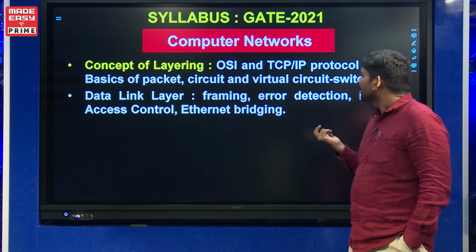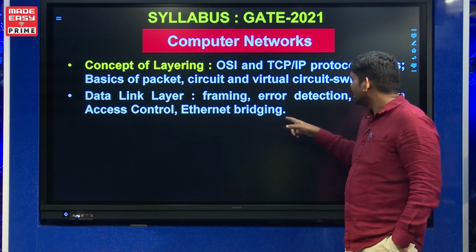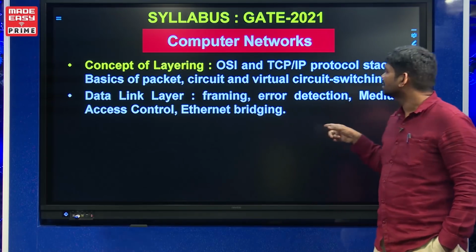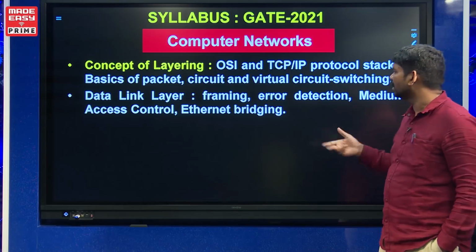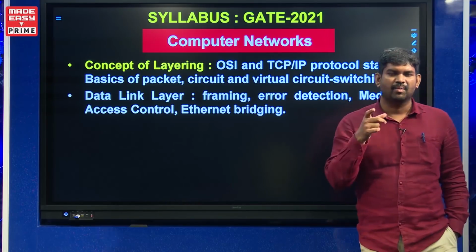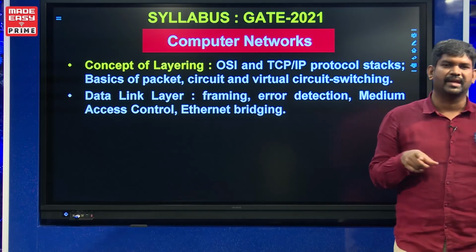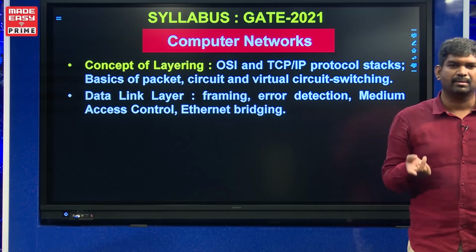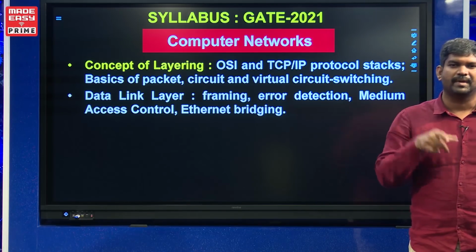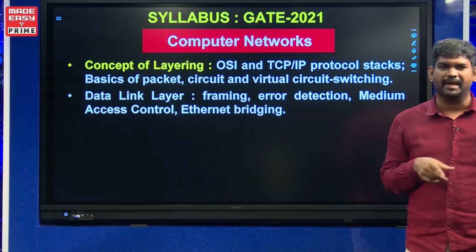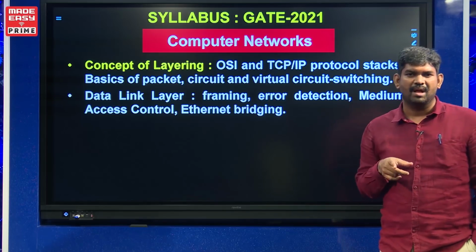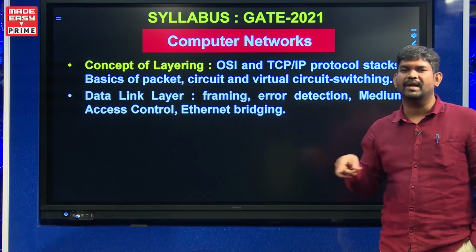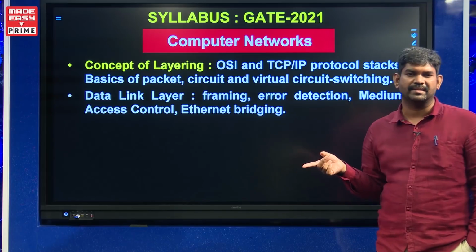So, anyway, and this is Ethernet bridging. This is a new term which is added in the syllabus. Actually, it's not new, some extra contents you have to add. See, whatever in that bus shared channel, once you apply the rules, once you make a format, you have to apply the protocol. That's called IEEE 802.3, which we discuss. Why there should be a minimum frame size and why there is a limitation on the maximum frame size.